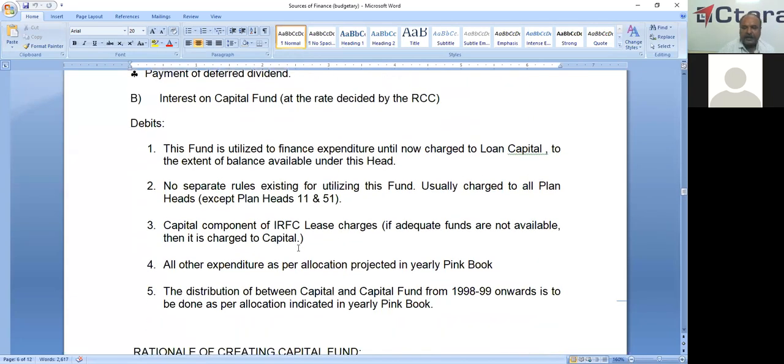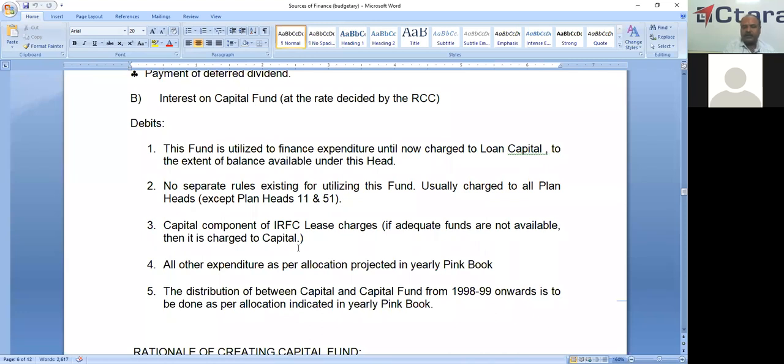And coming to debit, this is nothing but it is to replace, as far as possible, loan capital. Because if we use loan capital, we are bound to pay dividend payment to Minister of Finance up to 2017 and 18. Now there is no dividend. So to save that dividend, we have to use the amount available under capital fund to the demand number 16 works to reduce the burden on the loan capital.